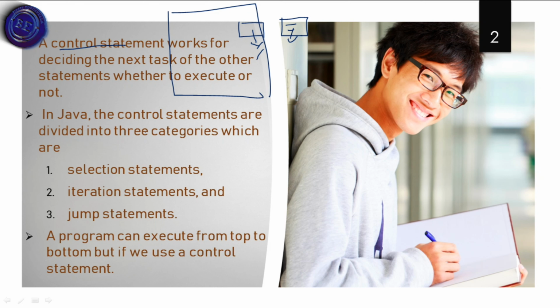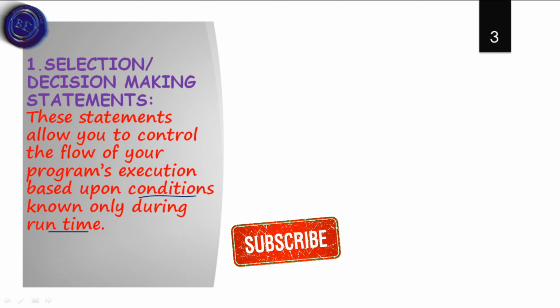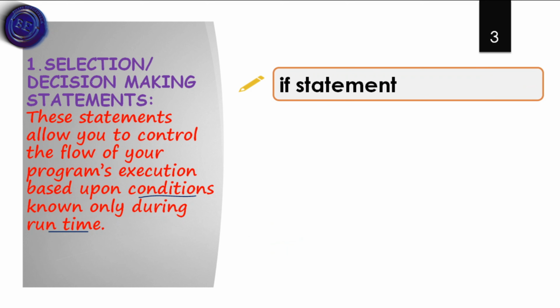Now let us discuss what is a selection statement. These statements allow you to control the flow of your program's execution based upon conditions known only during the runtime. So the conditions which are present at runtime come under the selection or decision making statements. When I explain each of the selection statements, you will get my point about how the conditions work during the runtime.